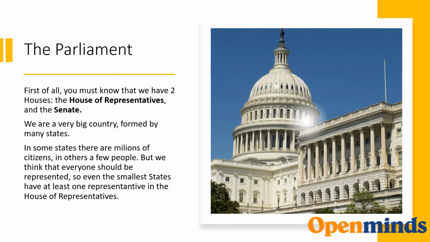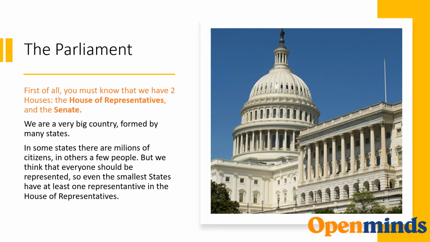The Parliament. First of all, you must know that we have two houses, the House of Representatives and the Senate. We are a very big country, formed by many states. In some states, there are millions of citizens. In others, a few people.